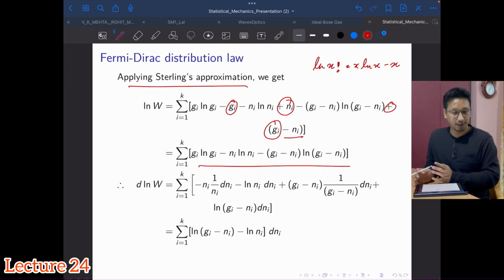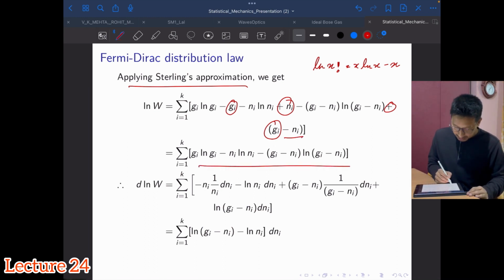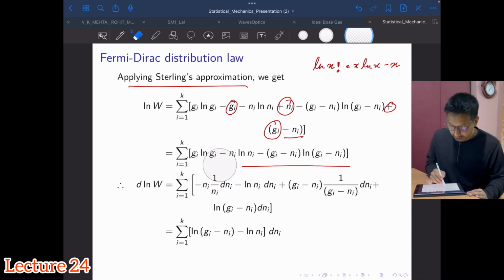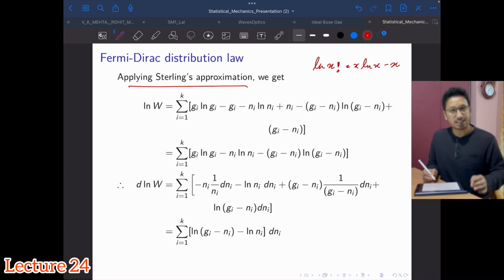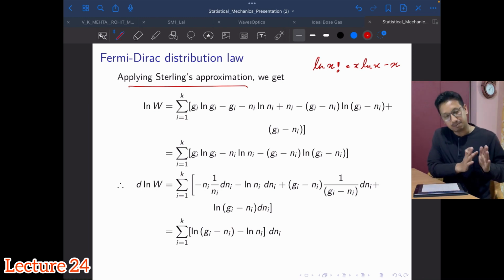Then you take the differentiation of this expression, d ln W, and I don't think I need to go through the differentiation part. This is as simple as what you have been doing all throughout the course, right? That's the advantage of completing all those learnings earlier, and then we can use it simply.